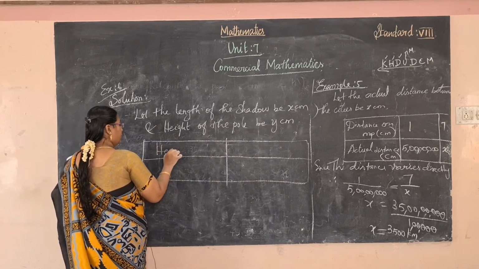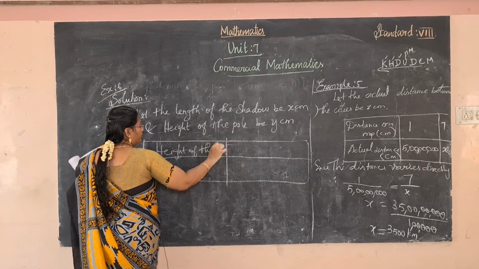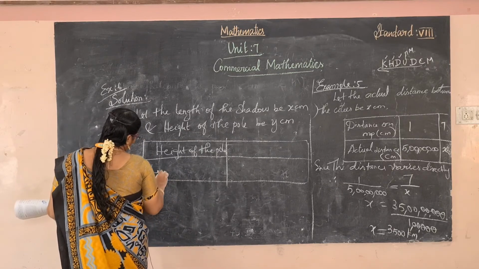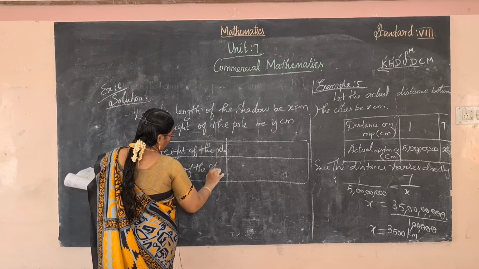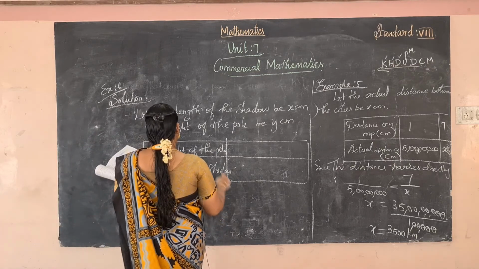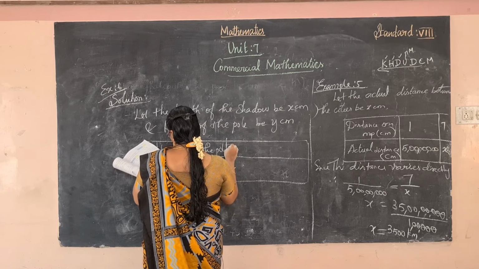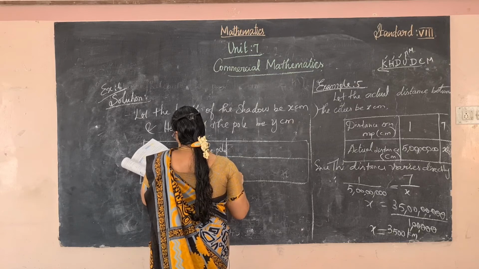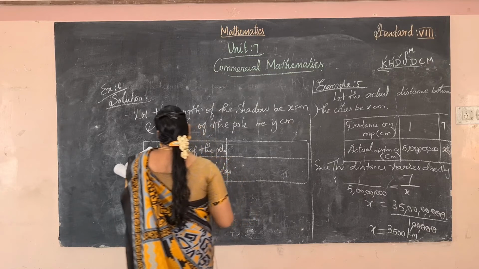Height of the pole. Okay, and next one, length of the shadow. Length of the shadow. Okay, so height of the pole, shadow, so pole is length of the shadow.